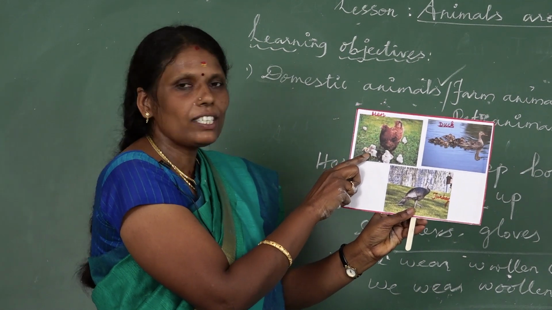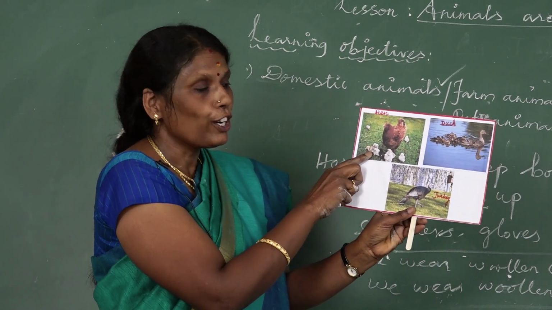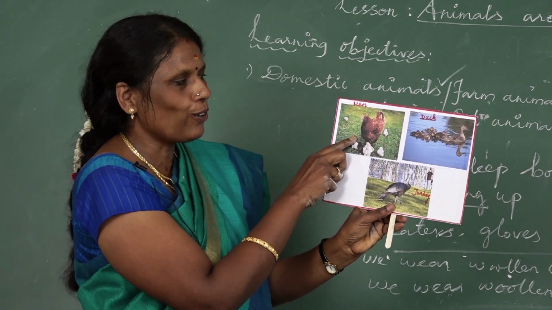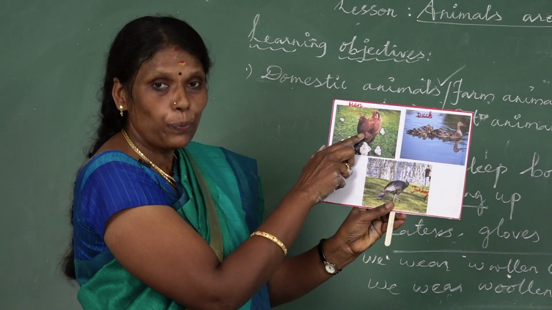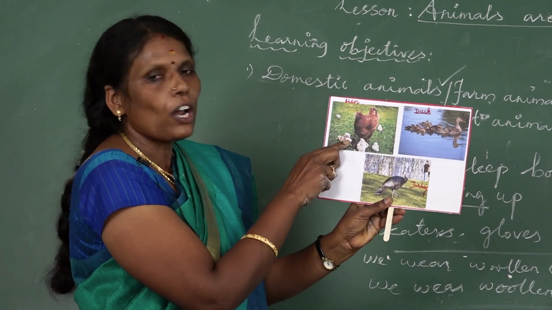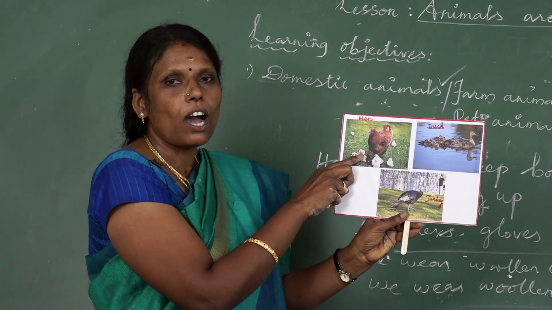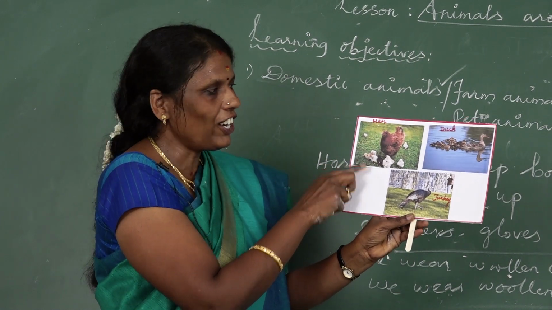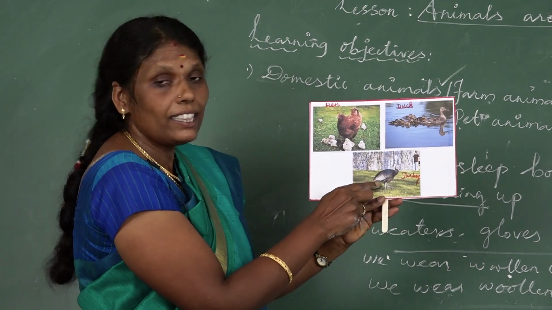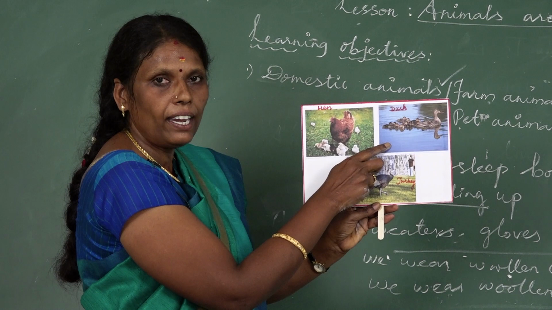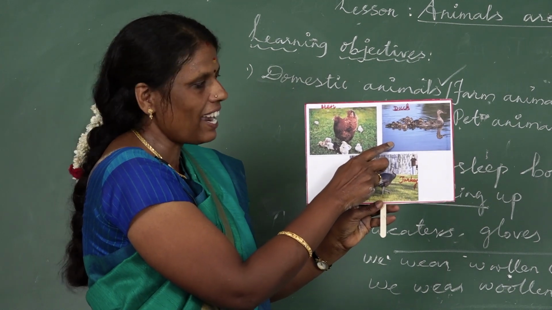Okay, country chicken has more protein. Do you know the meaning of country chicken? In Tamil, Naatukozhi. It has more protein compared to broilers. Country chicken is good for our health. So you should avoid eating broilers. Okay, this is the duck and this is the turkey. They are also reared for meat and egg. Can you understand? Okay.